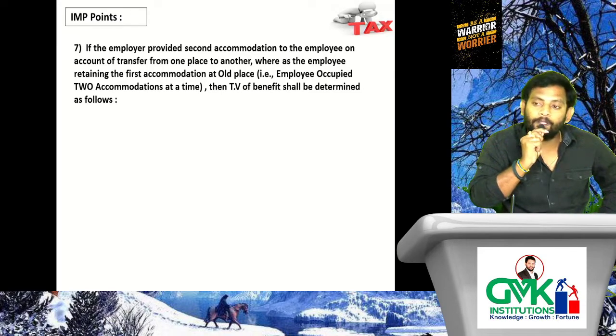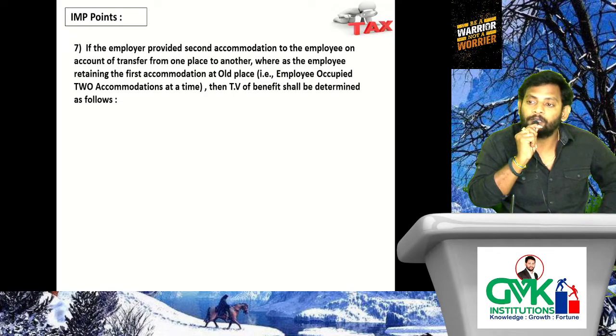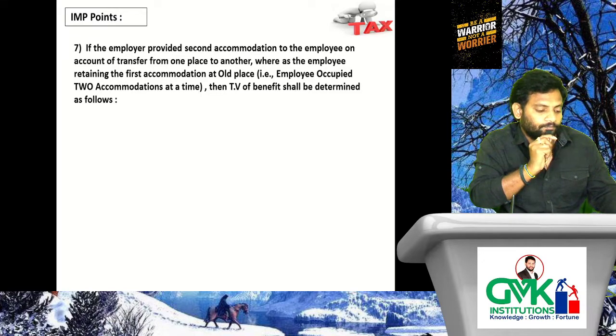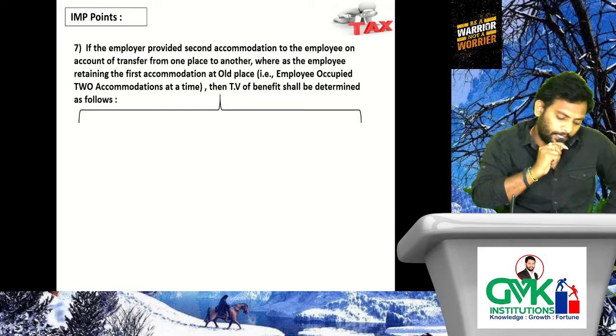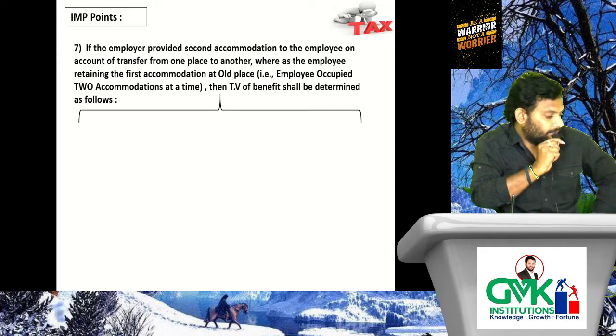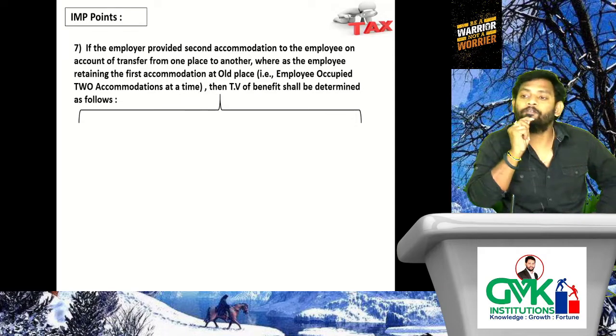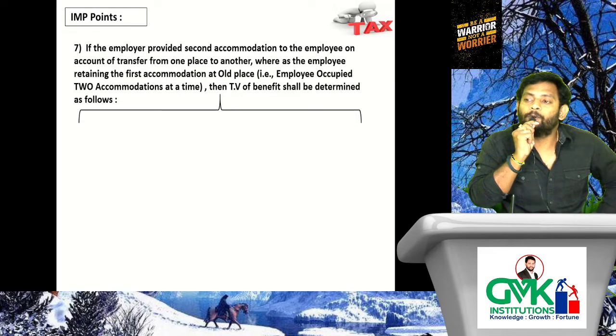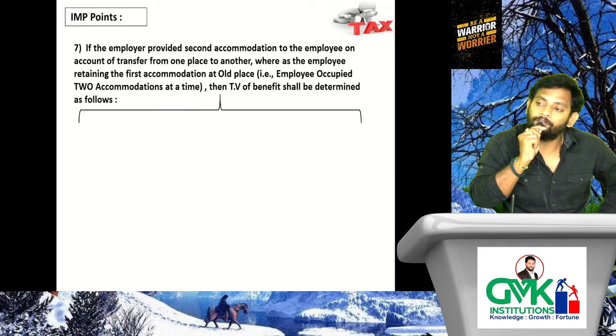If he occupied two accommodations at a time, then what is the TV of benefit? Whether we need to consider both accommodations to decide what is chargeable to tax, or only one accommodation, we have to discuss. Let's verify. In case of two accommodations occupied at a time, the TV of benefit completely depends upon the fact. What fact? The number of days for which both the accommodations are occupied by the employee at a time.